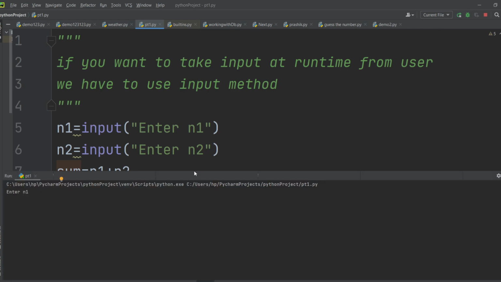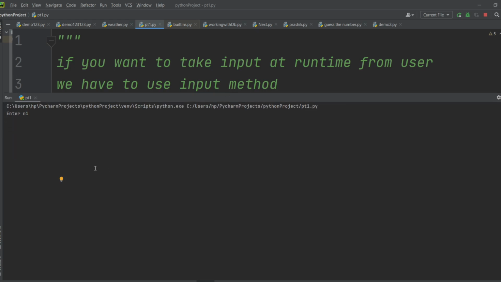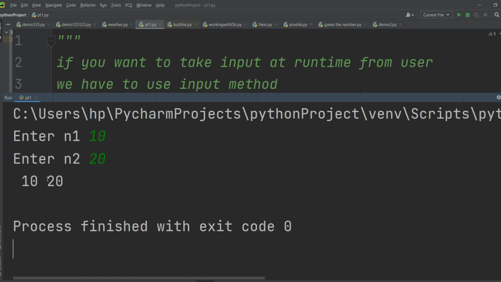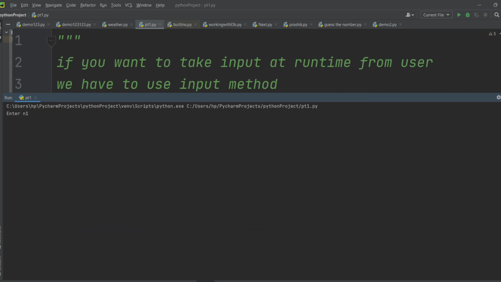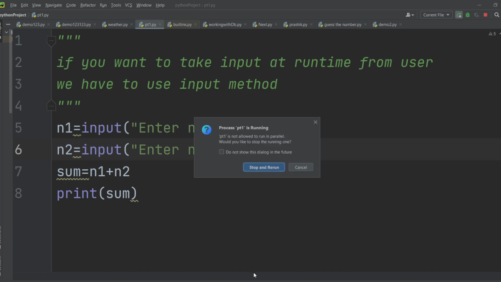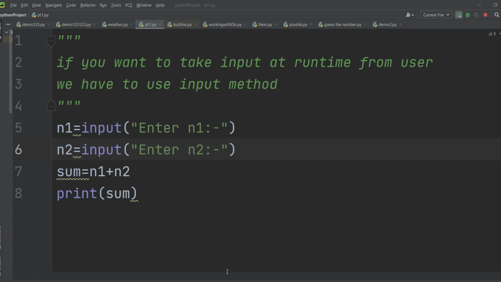How can we execute it? See, here it is saying enter number one, so I will write 10, enter number two 20, and after this we are getting 10 and 20. Let me run this one more time, and here I will make some space so that we can understand this. I will let enter number one and enter number two, so it will not mismatch, that's why I have formatted it. Let's run this right now. We are going to first give the input of n1 and n2. Let's see what will happen.